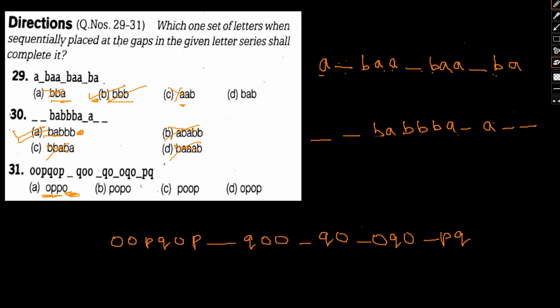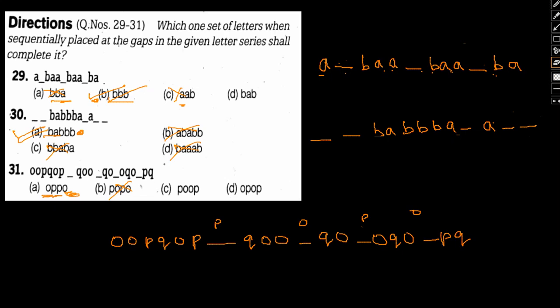Yeah, let's look at option B. So it is P O P O. So double O P Q O P P. Okay, again Q double O O Q. No pattern whatsoever, because the initial pattern is not maintained. So option B is our wrong answer.